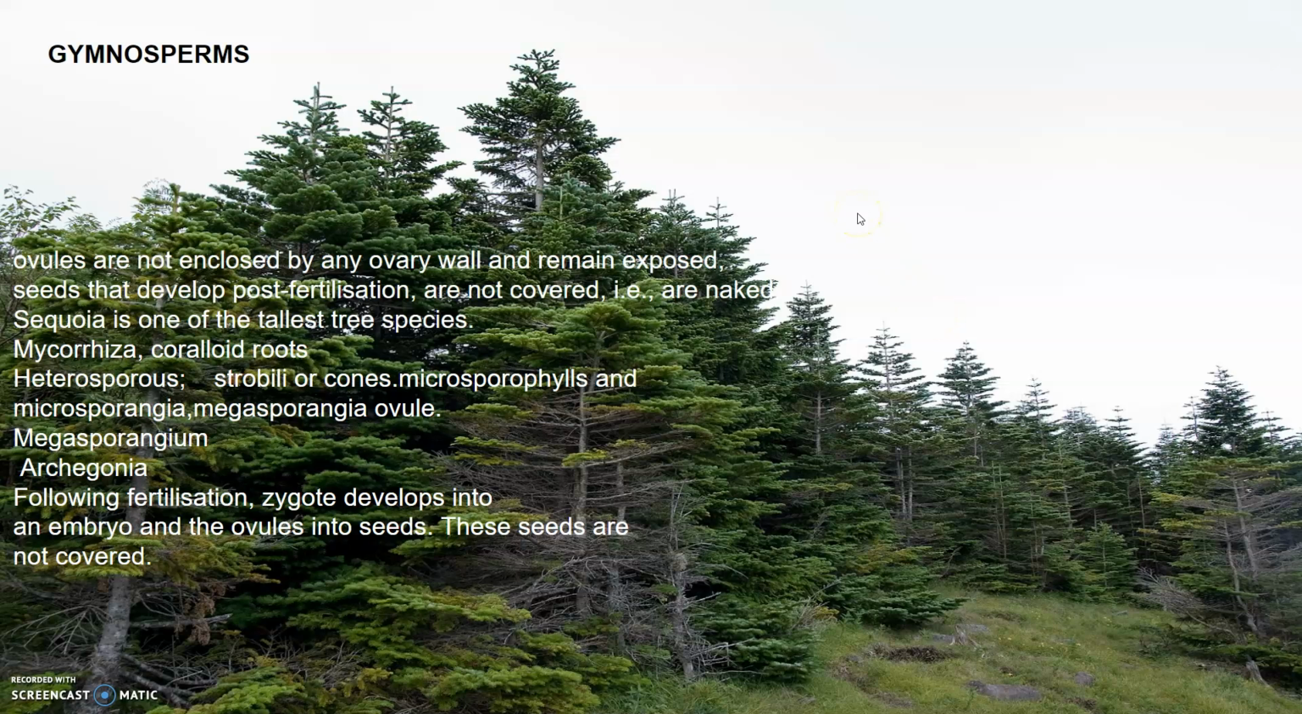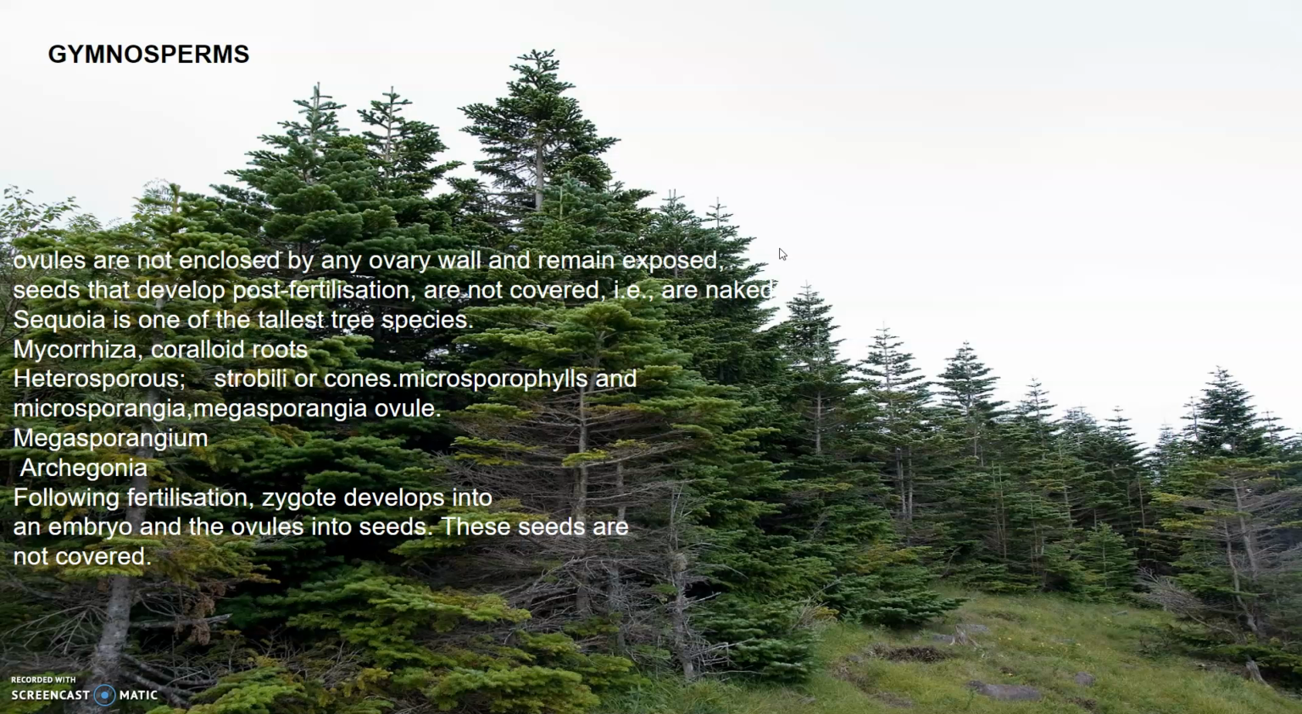Let's discuss gymnosperms today. Gymnosperms: gymno means naked and sperma means seeds. So these are the plants in which the ovules are not enclosed by any ovary wall. Both before and after fertilization, the seeds which develop post fertilization are not covered. So the ovules are not enclosed by any ovary wall and they remain exposed.